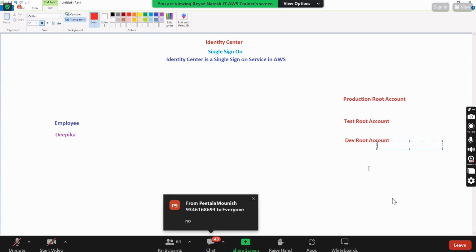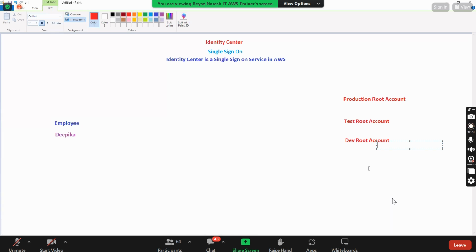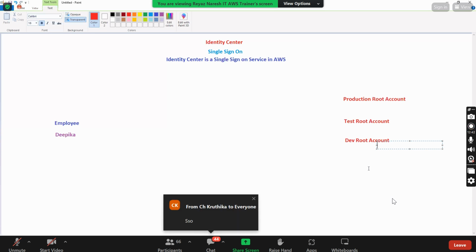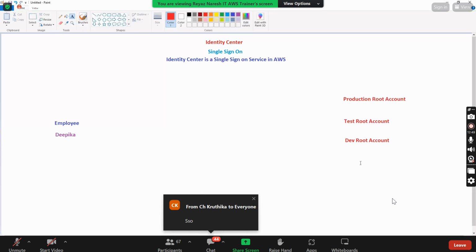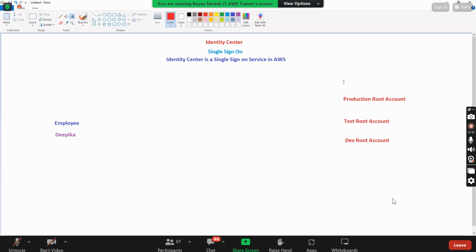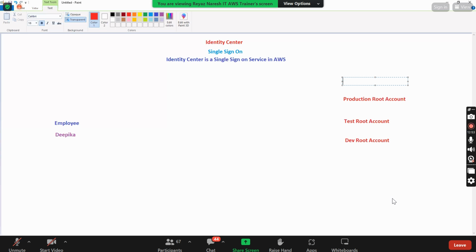If you have only one root account, that's fine, you can create an IAM user. If you have multiple root accounts like this, is it recommended to create IAM users in each and every account? That means Deepika needs to handle three IAM users. The answer is no. So what concept should we use here? Single sign-on. Now, these are three different root accounts. On top of it, I'll have my company main root account.